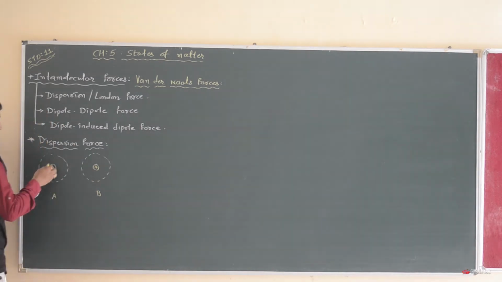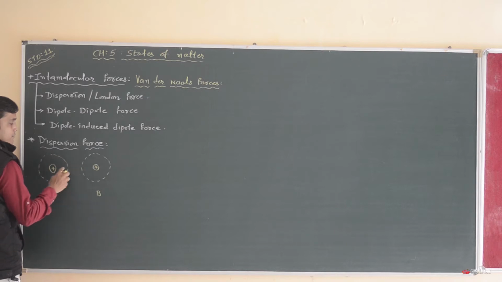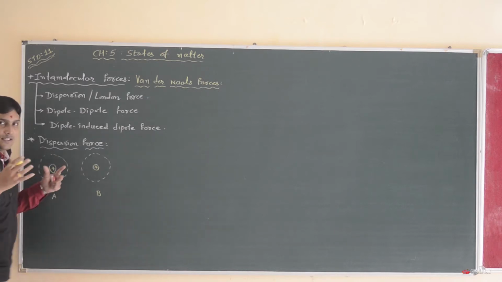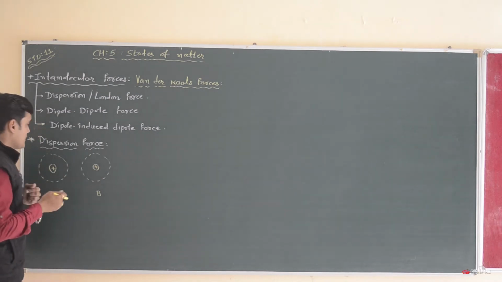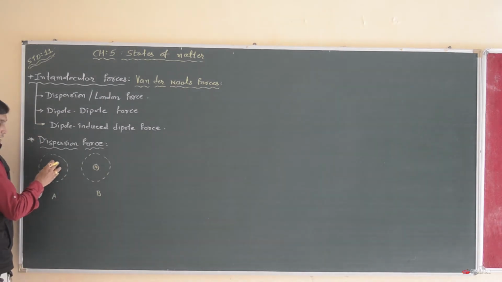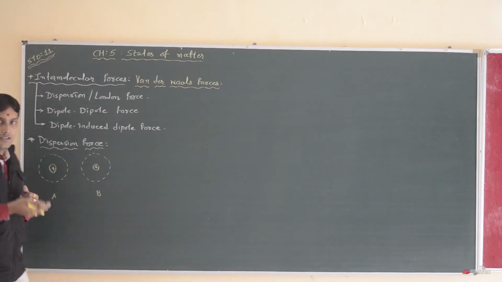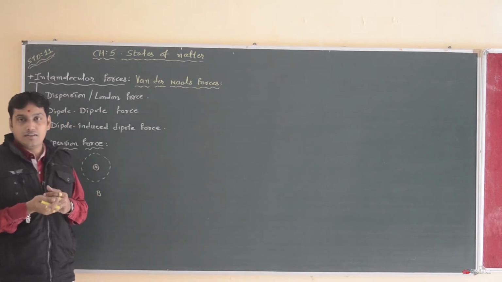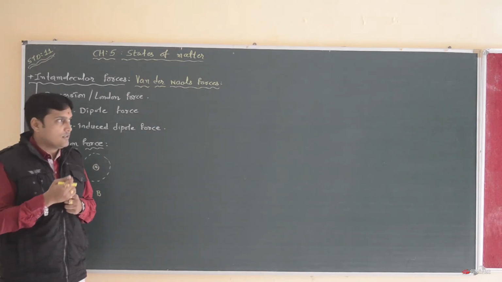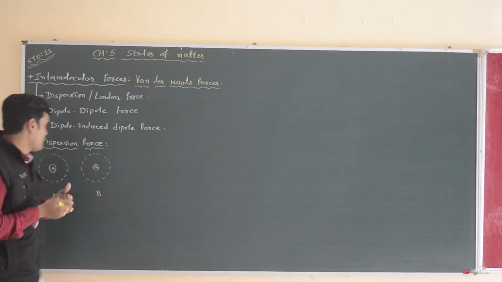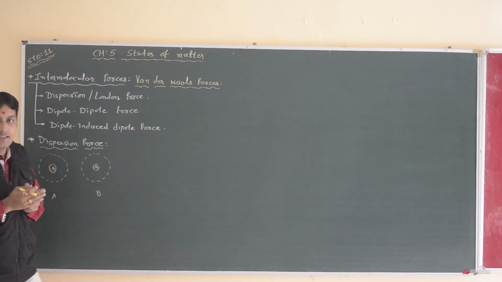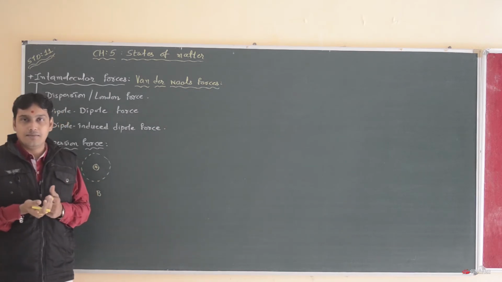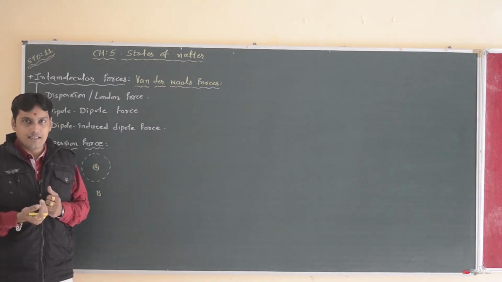So when such symmetrical molecules interact with each other, atom A will undergo a spontaneous dipole moment. Spontaneous dipole moment means the positive and negative charge will divide into partially positive and partially negative charge.